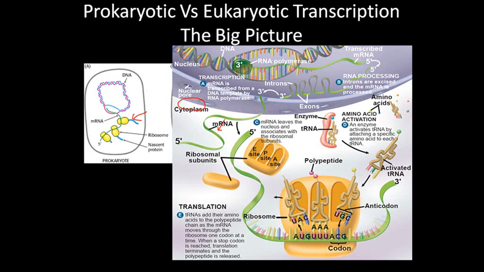So if we look at the big picture of the central dogma of biology, what is going on in this case? We are making mRNA from the DNA, and DNA also makes tRNAs and rRNAs. Those rRNAs attach with other proteins to make ribosomes, and those ribosomes sit on the endoplasmic reticulum. In a prokaryotic cell, the ribosomes are just scattered in the cell cytoplasm.